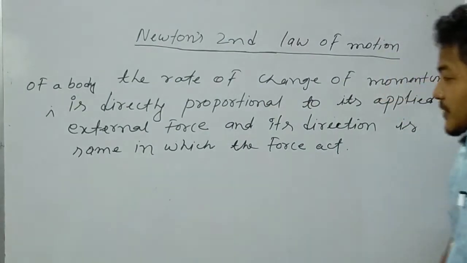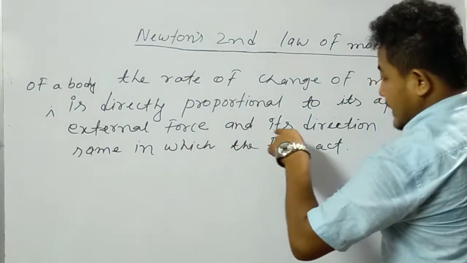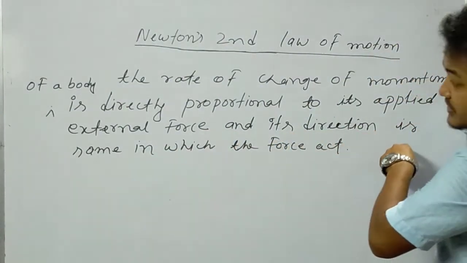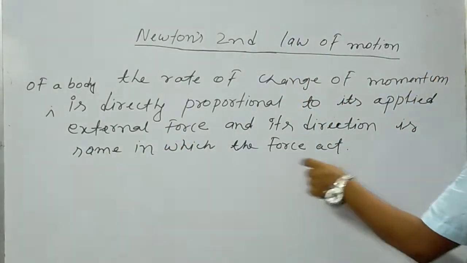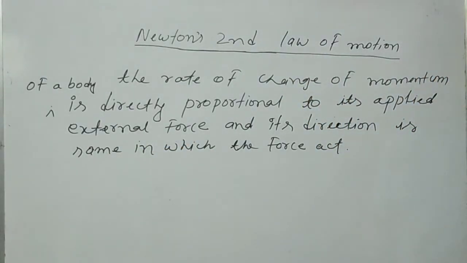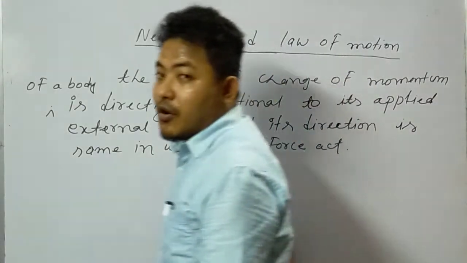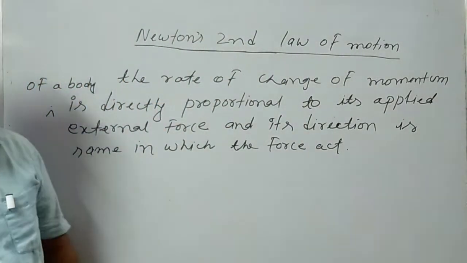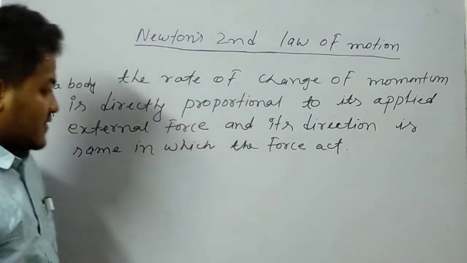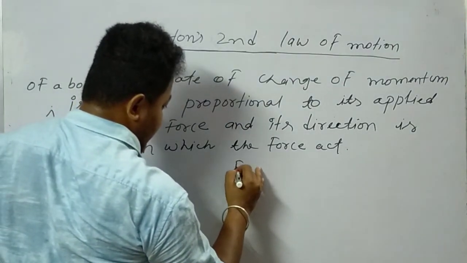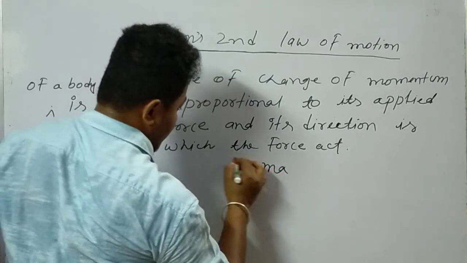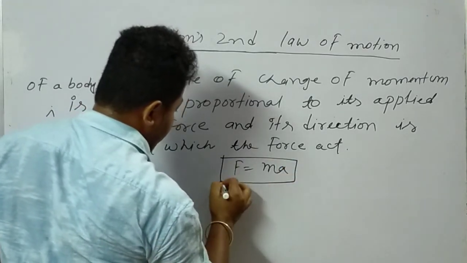This point is very important to know. Understand? So this is your Newton's second law of motion, and mathematically it is expressed as F is equal to ma.